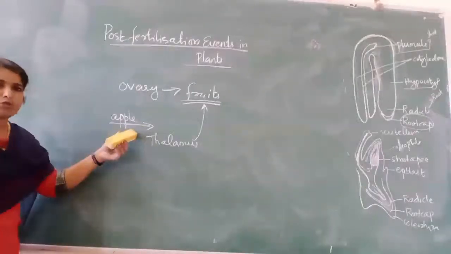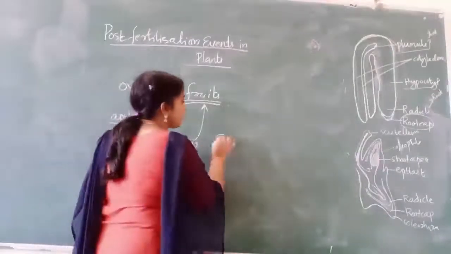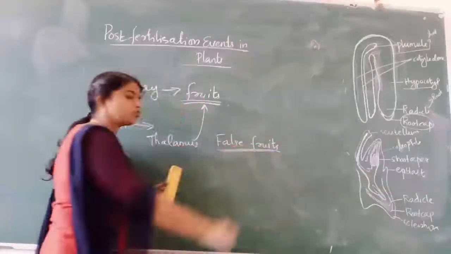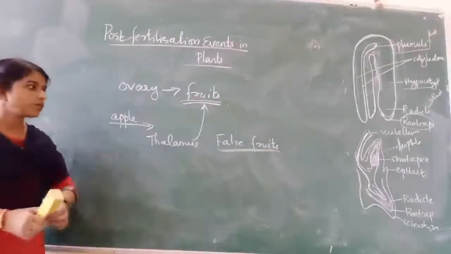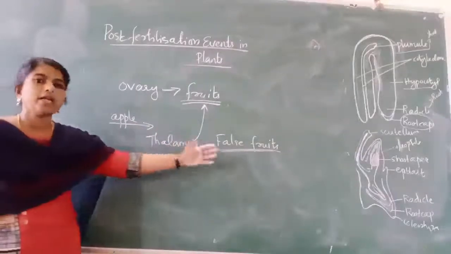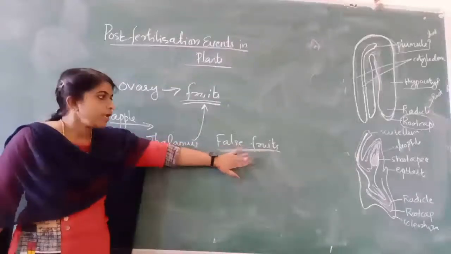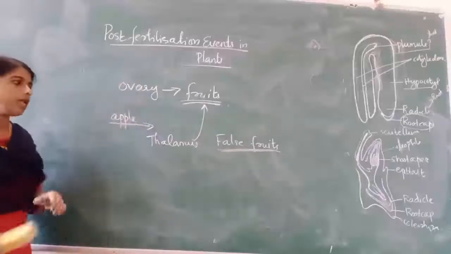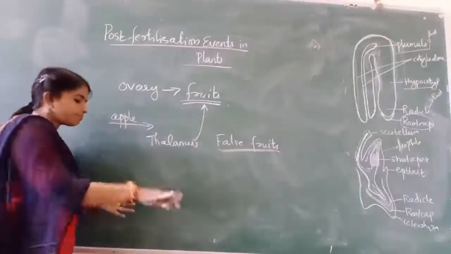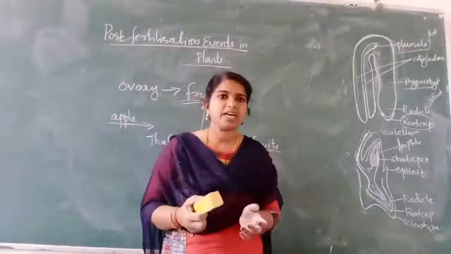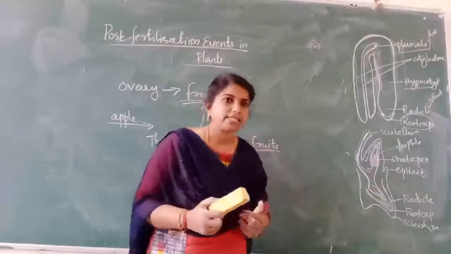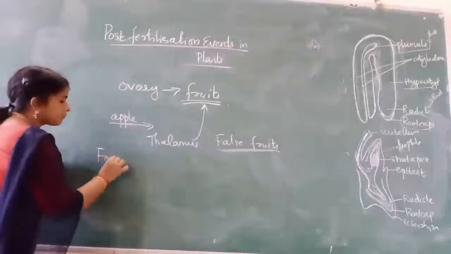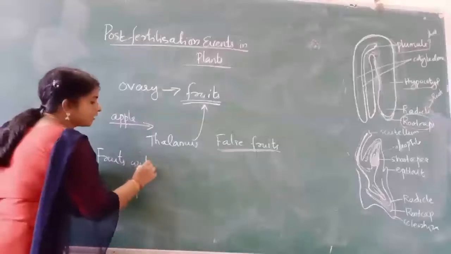So this is not the true fruit. We can call them false fruits. So apple, strawberry, etc. are not true fruits. They are false fruits. Why? It was a previous board question: why are apple and strawberry considered false fruits? Because they are developed from the thalamus, not from the ovary. And at the same time, there are some plants, for example banana, in which fruits are formed without fertilization.